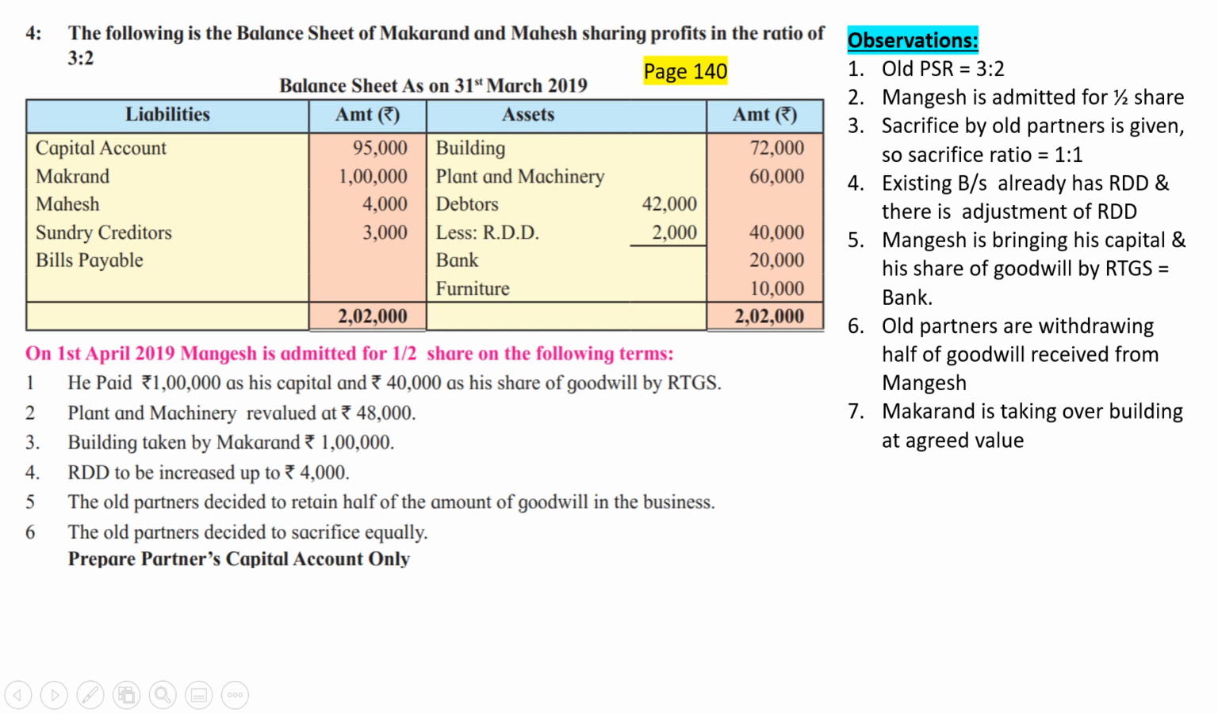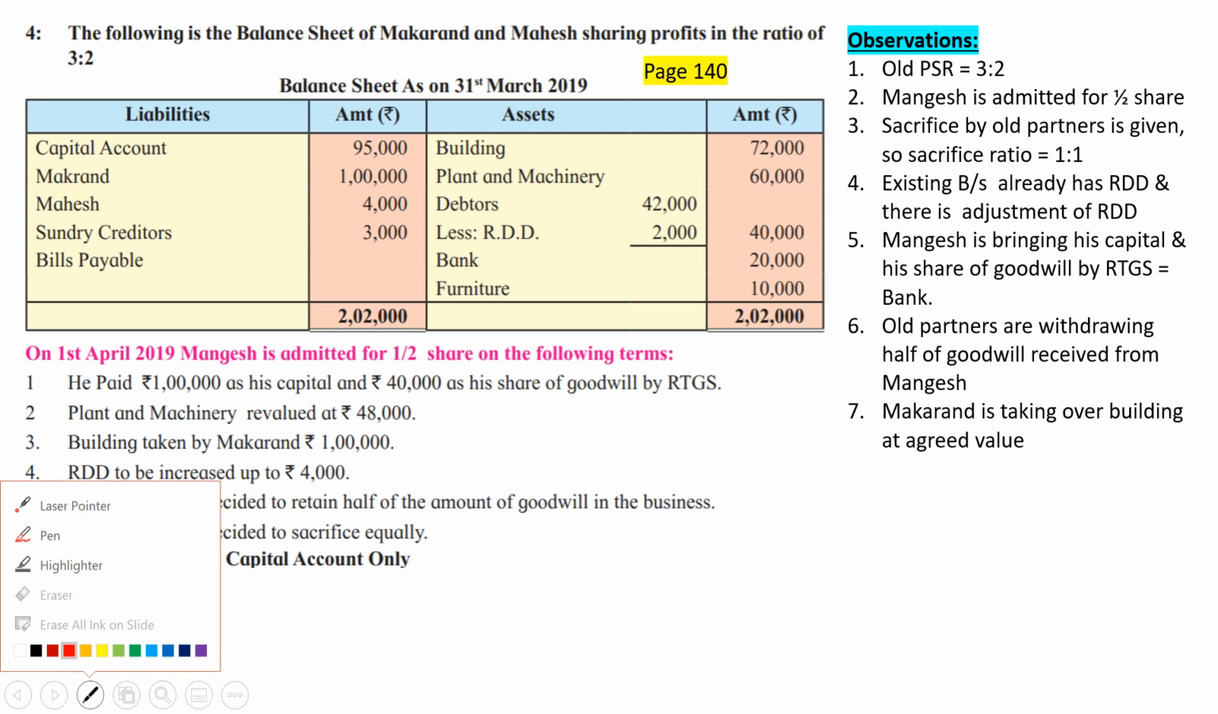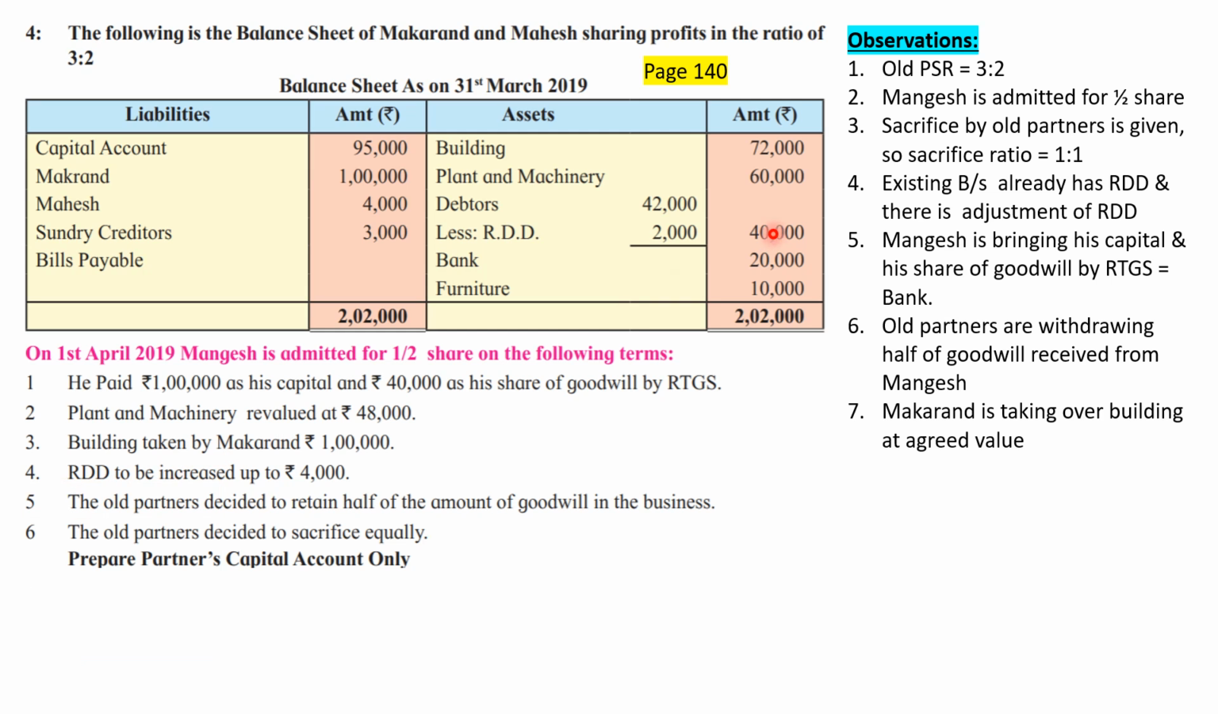So in one single sentence, the problem has actually given us two adjustments. First adjustment says that the building of rupees 72,000 is required to be revalued up to rupees 1 lakh. From 72,000 it will have to be made rupees 1 lakh, so it will have to be increased, appreciated. And after appreciation is done, this building will be taken over by Makaran. That means it will be withdrawn by Makaran. So Makaran is the receiver and building is going out.